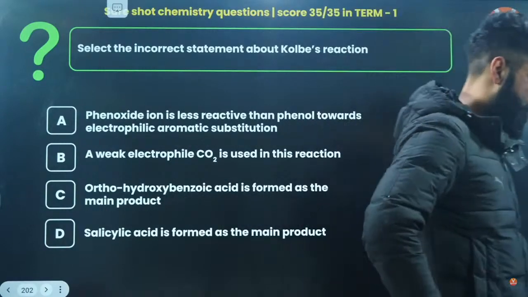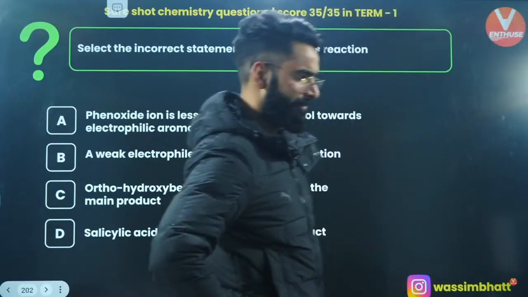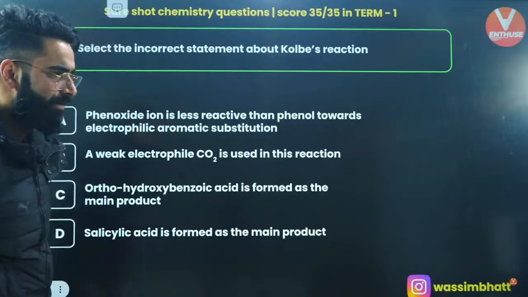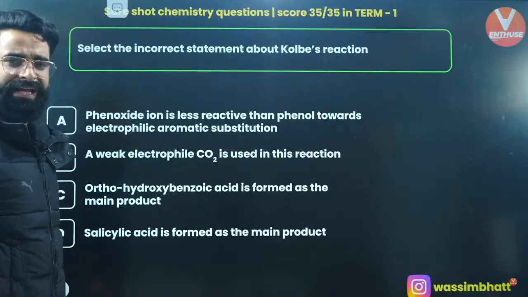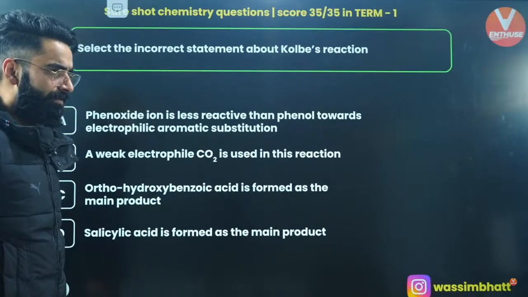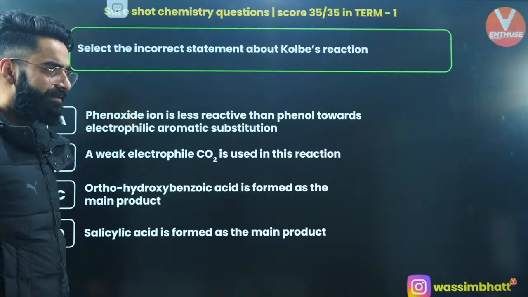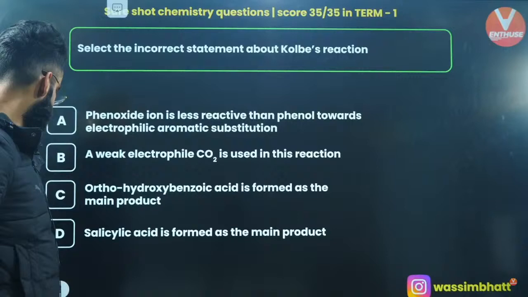You guys let me know. Is option 1 right or wrong? This is incorrect, right? Phenoxide ion is more reactive than phenol towards electrophilic aromatic substitution. Correct? Yes? Due to resonance, if you remember.